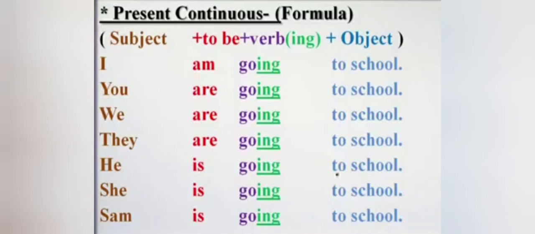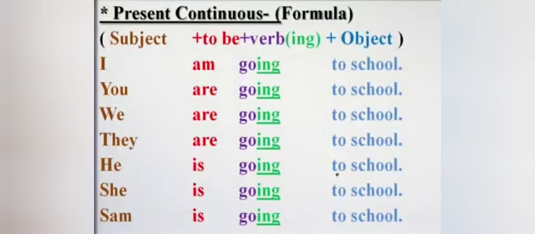We use am with I only, first person singular. And we use is with third person singular, he, she, it, or with the name of a person. And we use are with second person you and plural of first and third person, we, they.